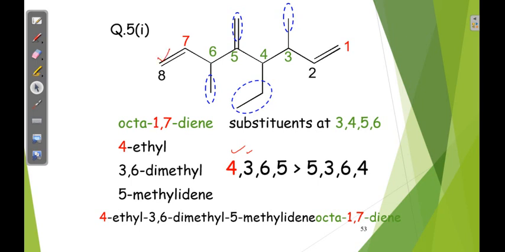Double bond is there, here also a double bond is there. Third position methyl, if you give the numbering 1 2 3, third position methyl. Fourth position is ethyl, here fourth position is methylidene. Alphabetical order, ethyl is more preferred, so number 4 should come here. So 4 ethyl, 3,6 dimethyl, 5 methylidene. Then arrange alphabetically. Total carbons 8, that's why oct. Then 2 double bonds are there, 1,7 diene. Okay, I think you understood clearly.